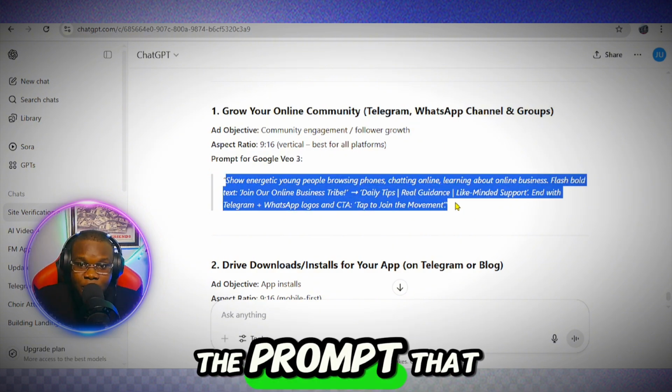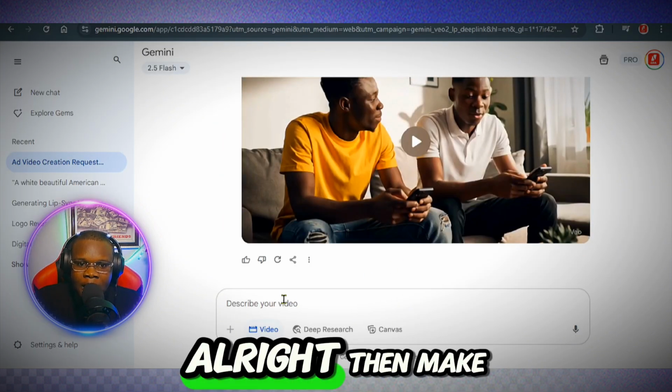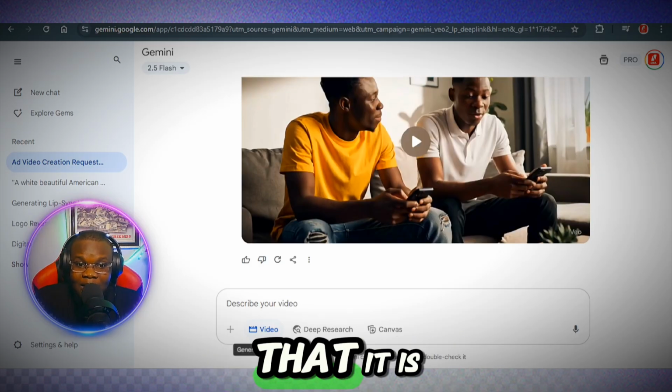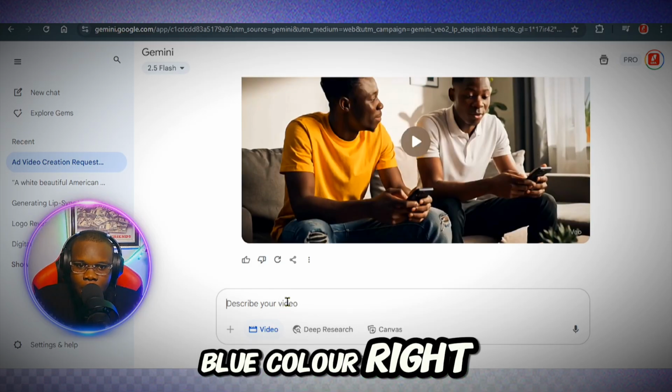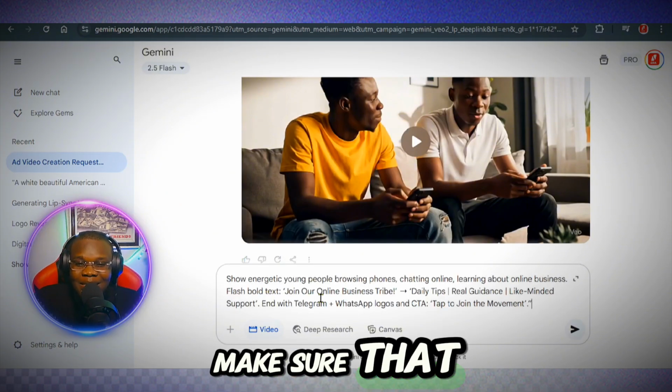All right, this is the prompt that's already given to me, so I'm going to copy this. I'm going to go over to VEO3. All right, then make sure you select this. When you select that, it is going to simply change to blue color. Right, then you have to simply paste it. Okay, so you're going to read again to make sure that that is what you want.